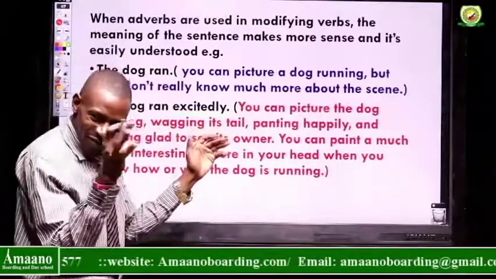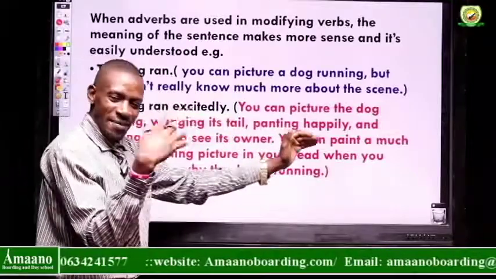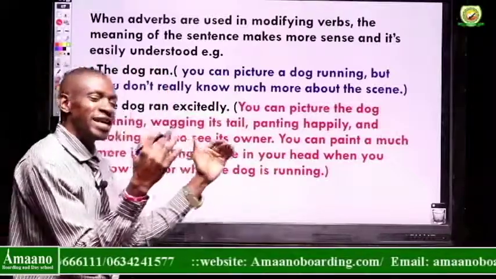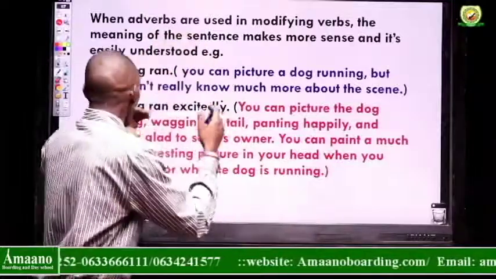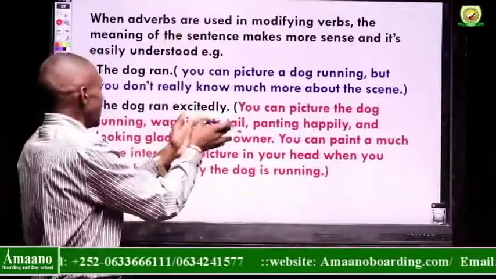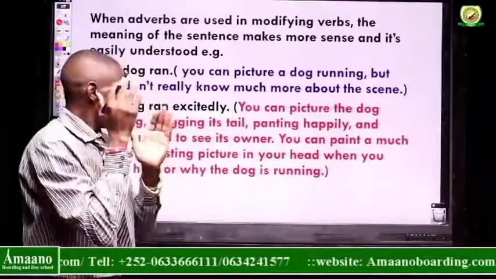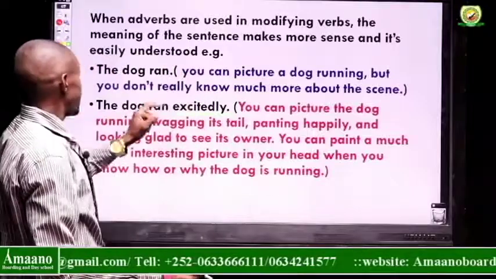Wagging its tail. Look at that particular dog. Think about it. And then panting happily. The dog is panting happily and looking glad to see its owner. The dog is happy that it saw the owner. So, the owner is there, and then the dog ran excitedly. So you can paint a much more interesting picture in your head when you know how and why the dog is running.